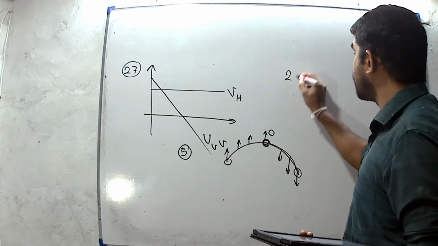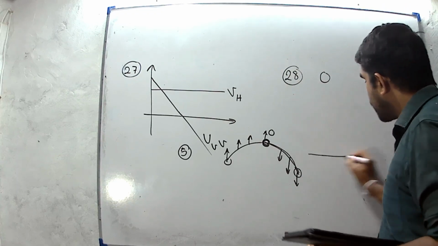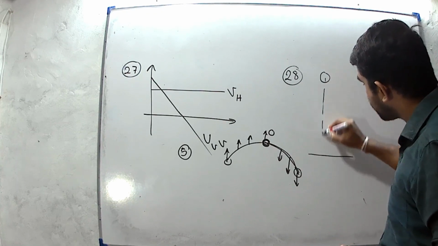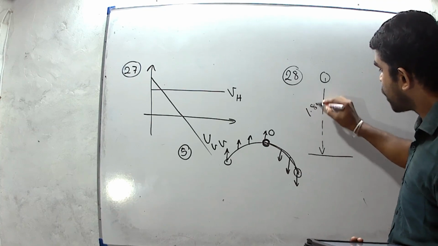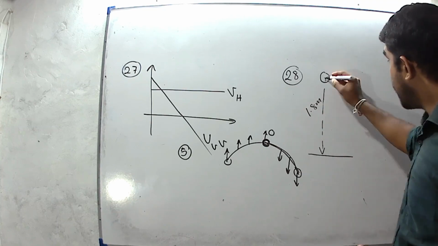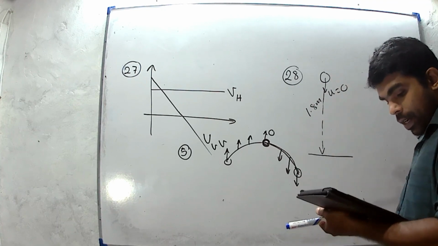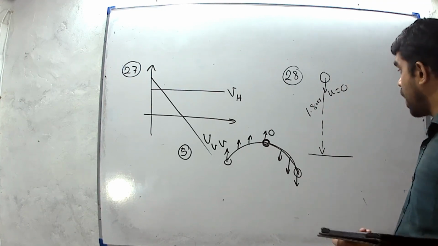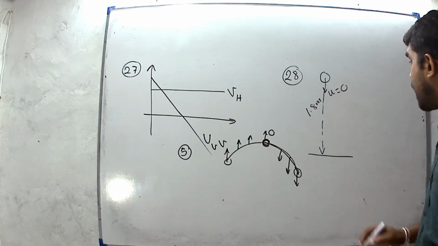We know that when considering time taken to collide with this surface, distance 1.8 meters, initial velocity 0, the ball is dropped from a height of 1.8 meters. Then we can find time taken for the motion.